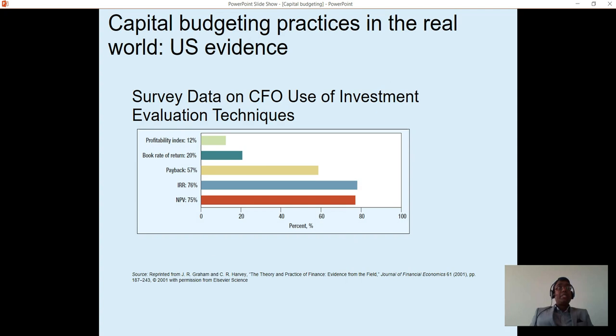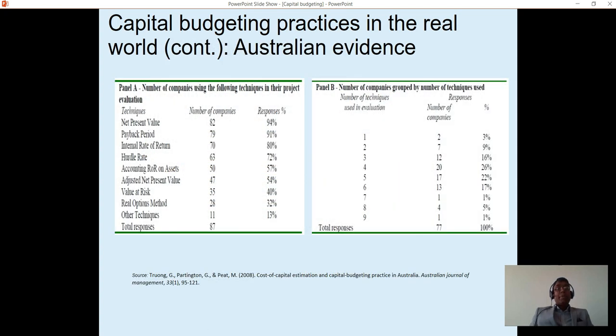Now let's see how these capital budgeting techniques are used in reality. A survey was conducted in the United States among the chief financial officers of companies, and you can see that 75% of them responded that they use NPV as a capital budgeting technique, and 76% responded that they use IRR. A similar survey was conducted in Australia, and you can see now the rates are even higher. For example, 94% responded that they use net present value, and 80% responded that they use internal rate of return.